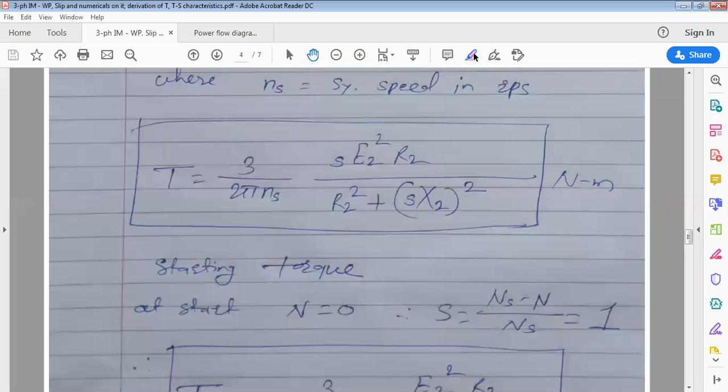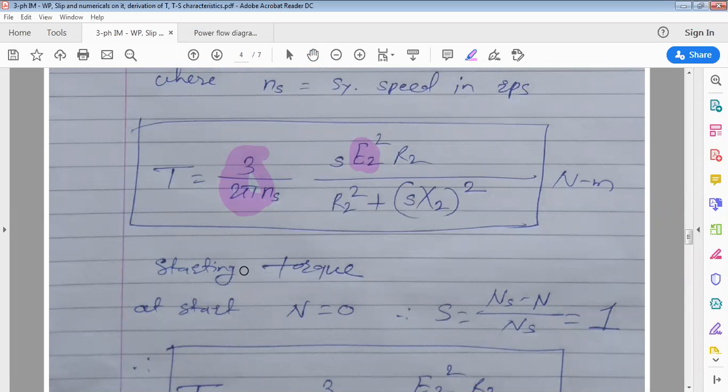So in the torque expression, 3 divided by 2 pi ns is a constant parameter. Input side voltage we assume constant, which in practical applications is constant. That's why E2 also will be constant. It's an induced EMF in rotor, so that also will be constant.